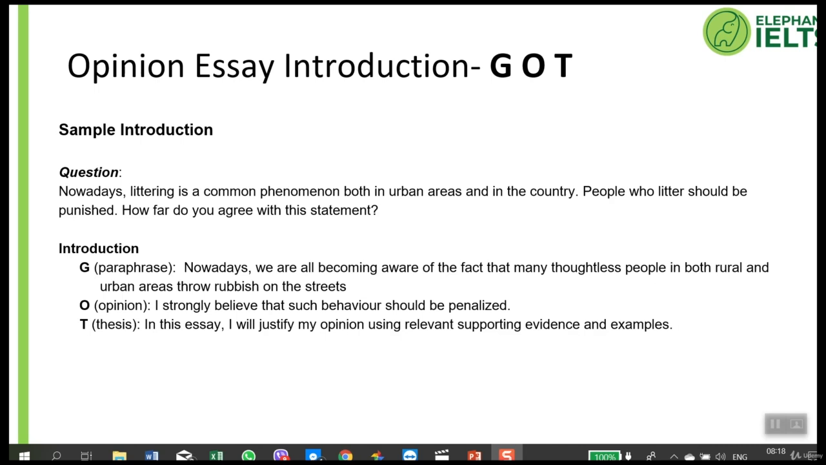Now for the opinion, I strongly believe that such behavior should be penalized. Again, I have avoided the same words as in the question. And the thesis statement, in this essay, I will justify my opinion using relevant supporting evidence and examples. So you see the simple structure GOT, general statement, give your opinion, and the thesis statement. That's the introduction.